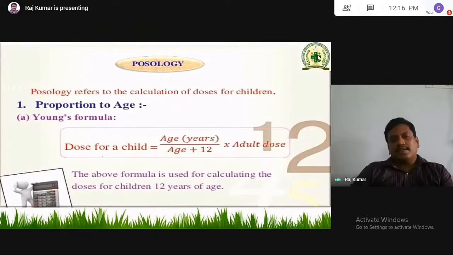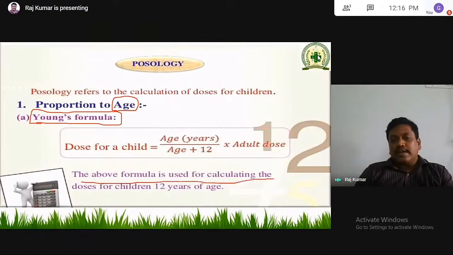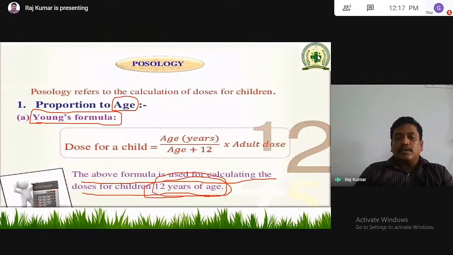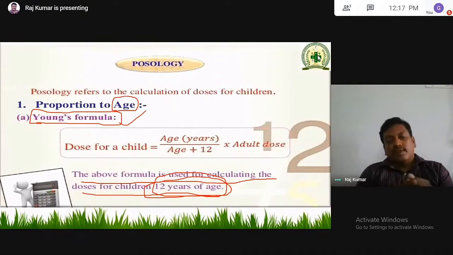One factor is age. Based on age, we can develop a dose. So what is the formula? Young's formula, based on age, is very important. Young's formula is used for calculating the dose for children. One more important thing: this formula is used only for children up to 12 years of age. Above 12 years, it will not be considered.